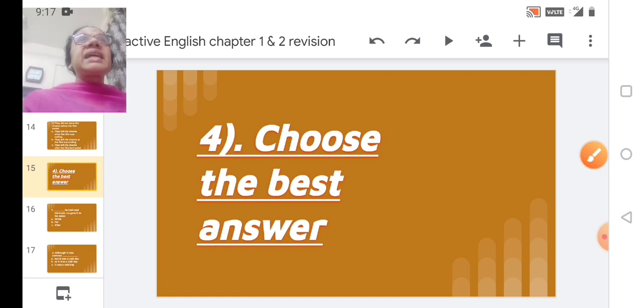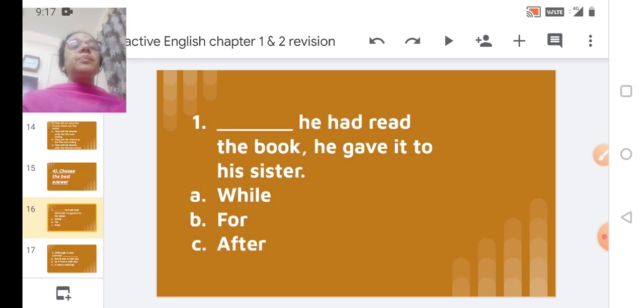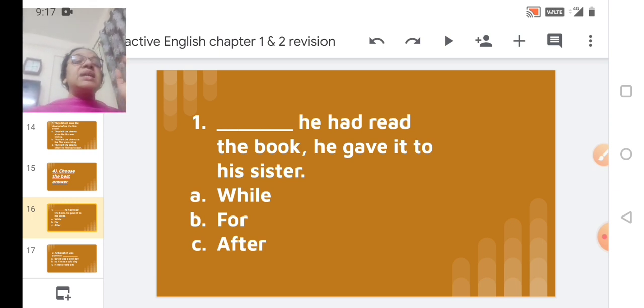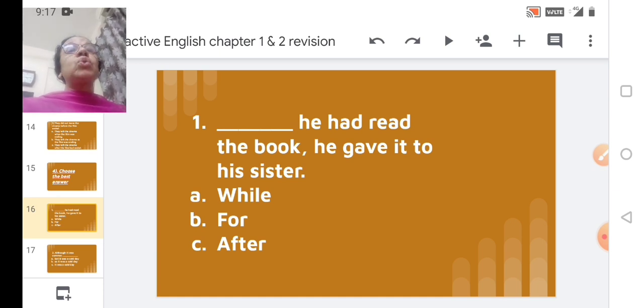Now here we come to the next question again. Choose the best answer. Here, 1. Dash, he had read the book, comma, there's a pause, he gave it to his sister. Now again I'm telling you, students, if there is a dash, you don't think that you have to write something there. You don't have to write anything. You just have to click on the right option given. Now, dash, he had read the book, he gave it to his sister. Option A, while. Option B, for. Option C, after. Now let us try for option A.